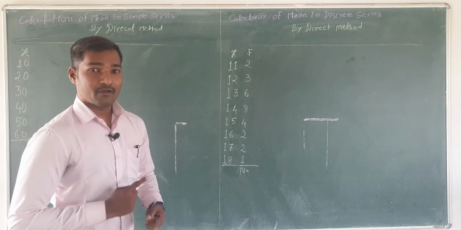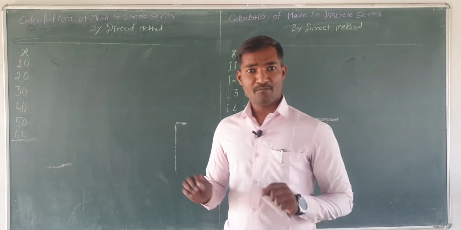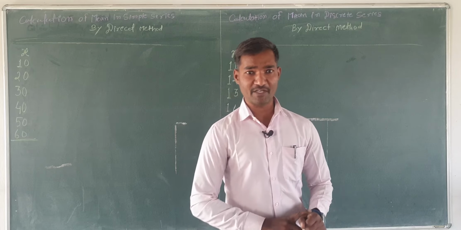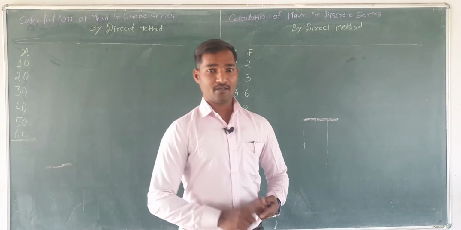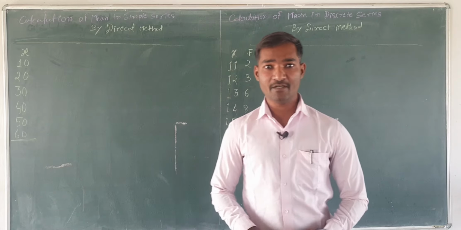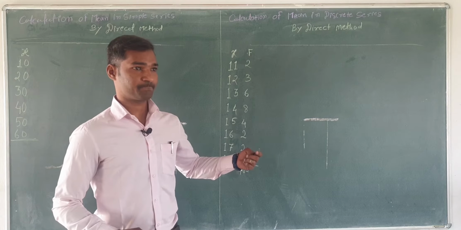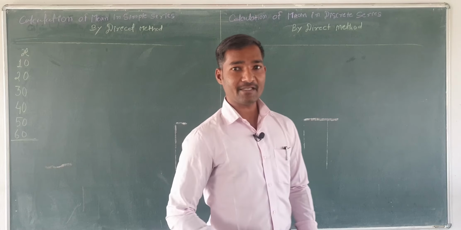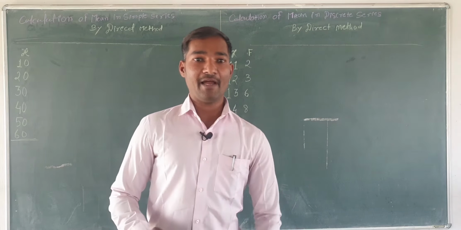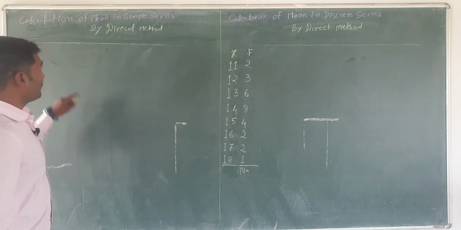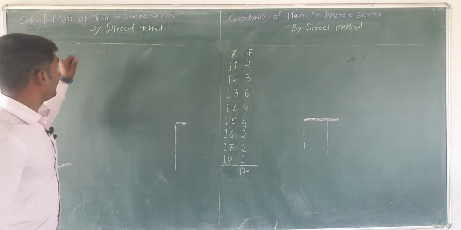Now today in measures of central tendency we have to calculate mean, median and mode. There are three measures of central tendency. And there are a lot of methods: direct method, indirect method, step deviation method, then assumed mean method. There are several methods of solving measures of central tendency. So today we have taken some numerical problems regarding simple series and discrete series by direct method.